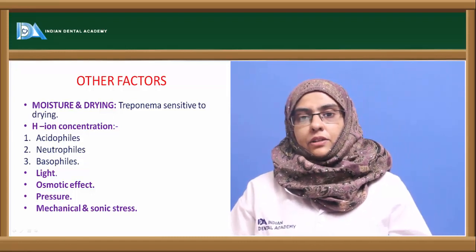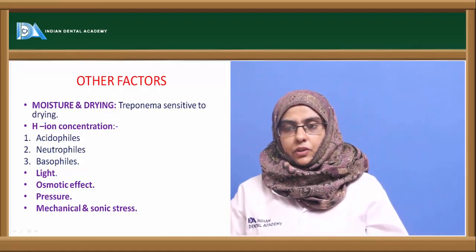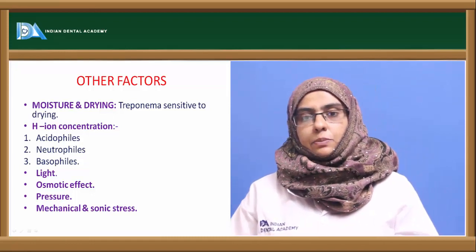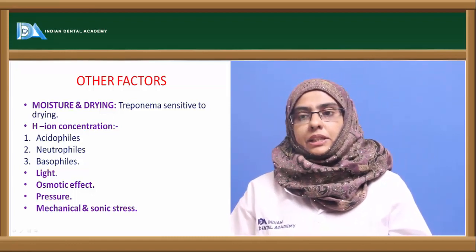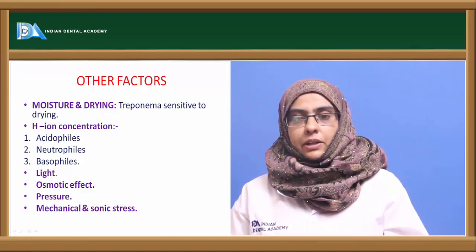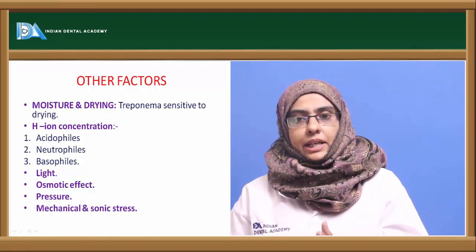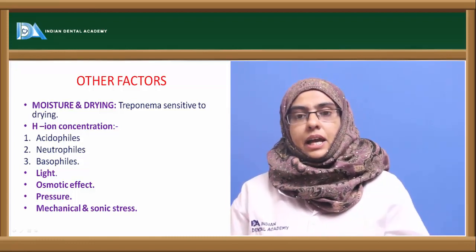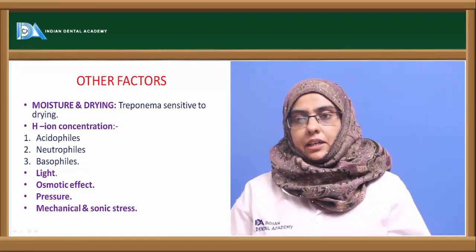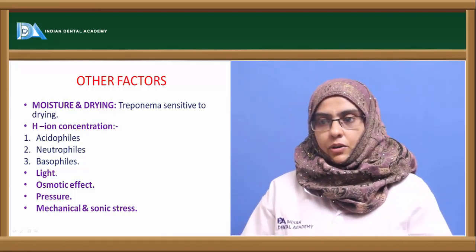Now, the effect of light on microorganisms. Light is a very essential component for phototrophic microorganisms, but due to exposure to UV rays, there is a possibility that the organism might get killed. The effect of UV radiation is that it attacks the nucleic acid, forming thymine dimers in the DNA molecule, thereby inhibiting replication and ultimately killing the microorganism.